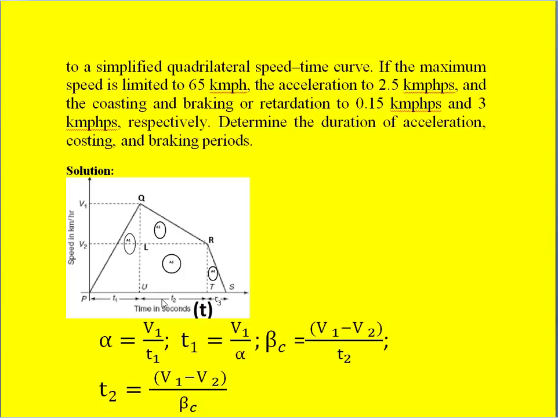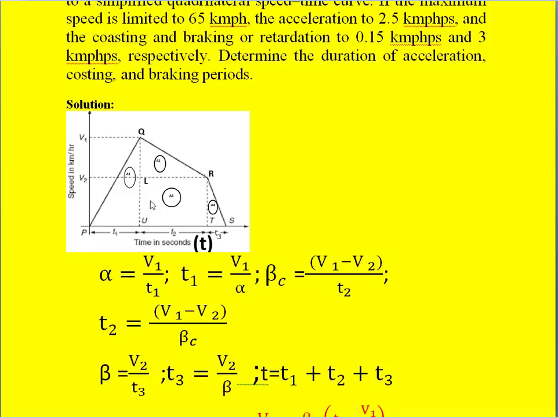For the first case, alpha is given by V1 by T1, where V1 means maximum speed and V2 is the speed just before the retardation period. So V1 by T1 will give you alpha, and from that we can calculate T1, that is V1 by alpha.